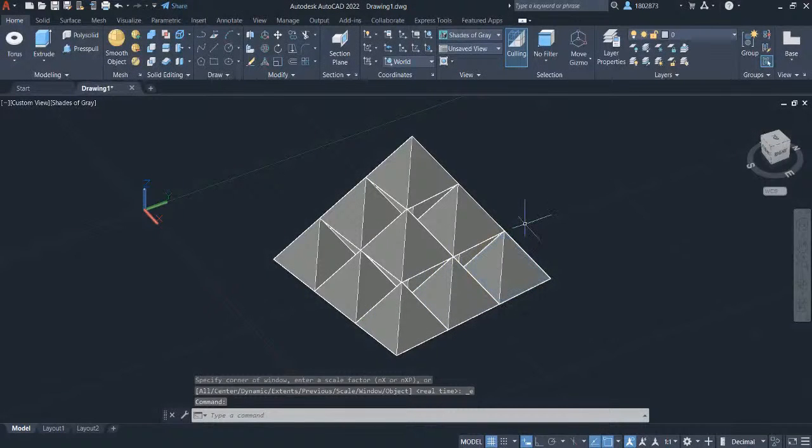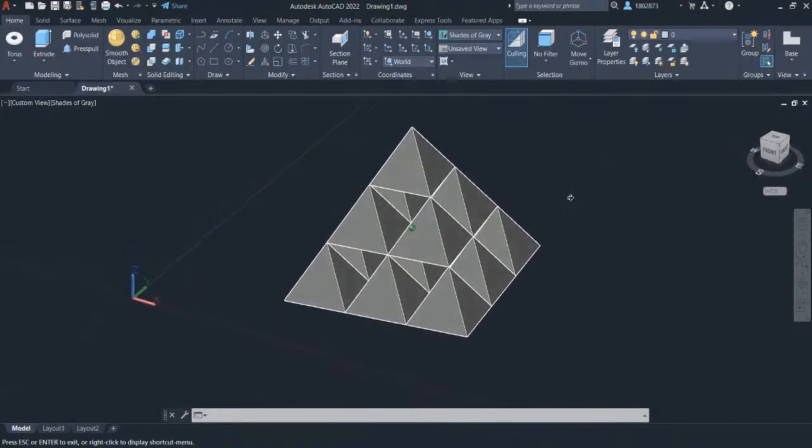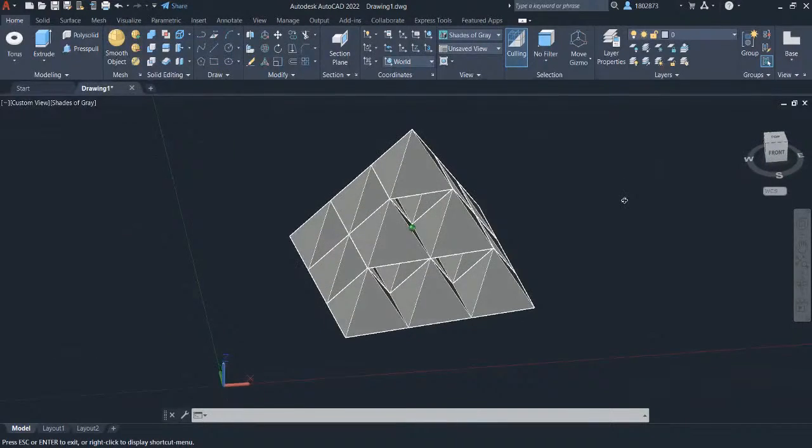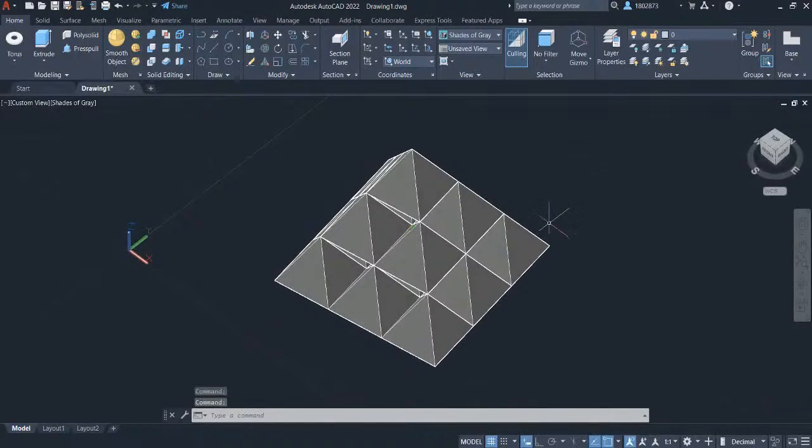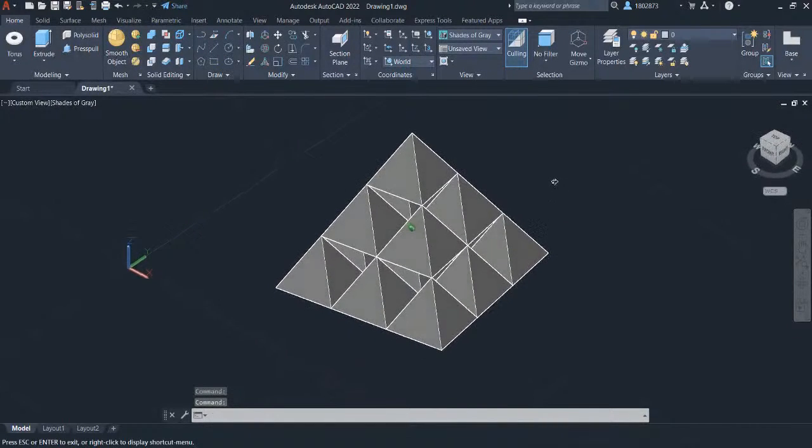Before we jump into the course, let's have a quick view of the new interface of AutoCAD 2022. If you're using an older version of AutoCAD, you may notice that the interface is different. I'm just going to give you an idea of the AutoCAD 2022 interface so that you're aware of some of those differences.